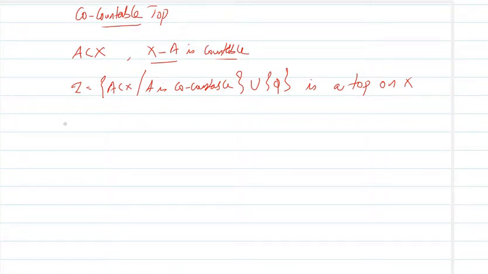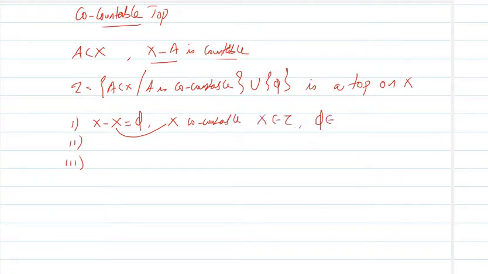So we can easily verify the first three properties of topology. The first one is X minus X. What is X minus X? That is phi. We know phi is countable, so X becomes co-countable. So X belongs to tau.